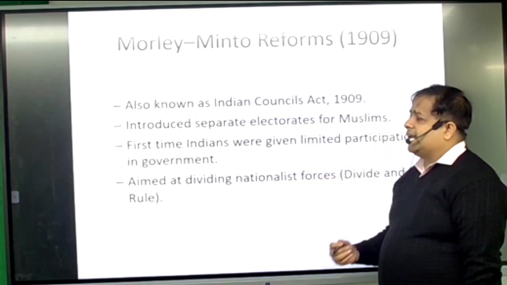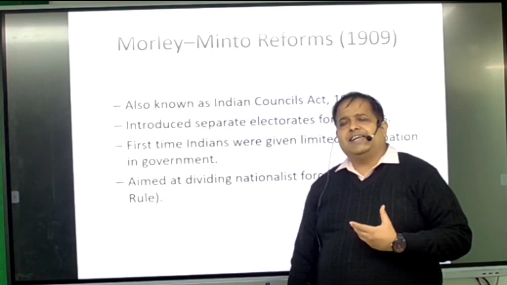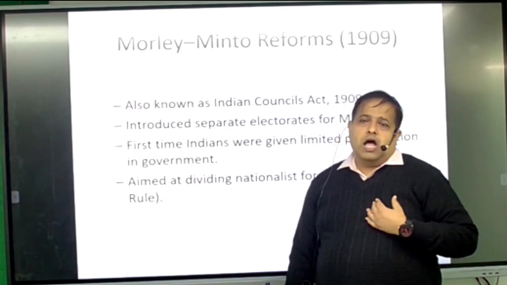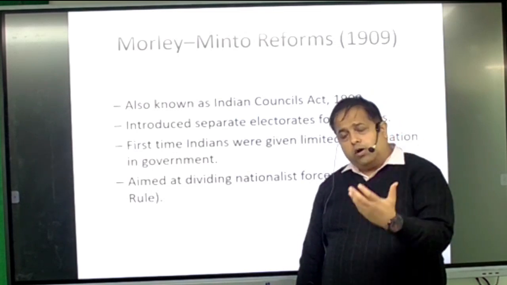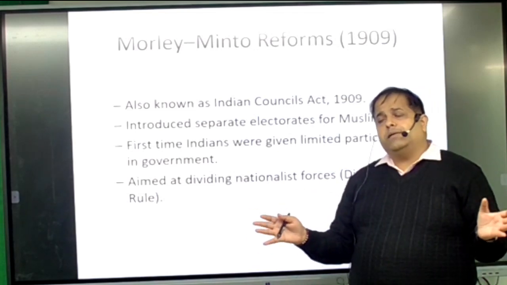So these Morley-Minto reforms are very important. It's very important for us because here the separate electorate was made, and this later on became the reason for the division and feeling between Hindus and Muslims.